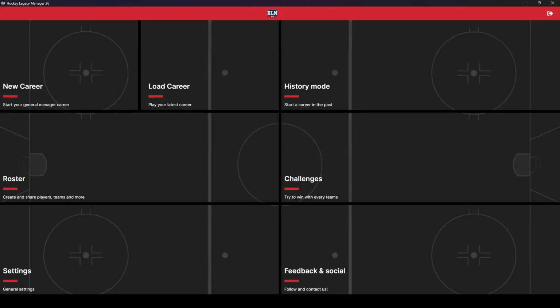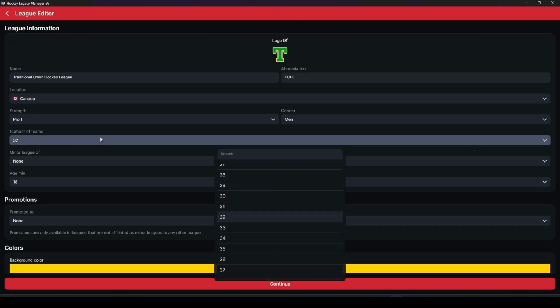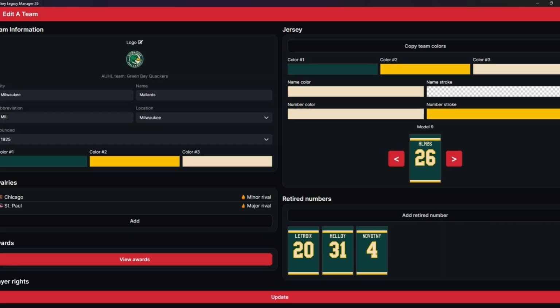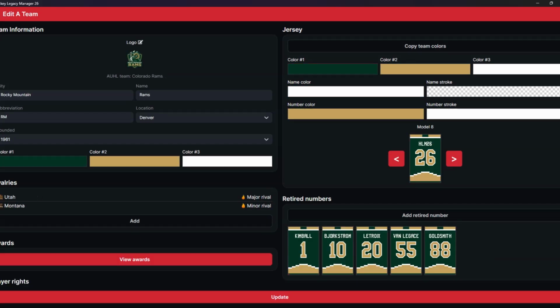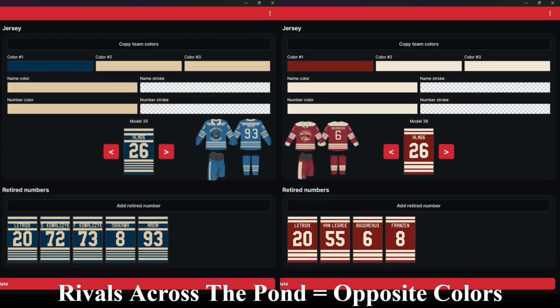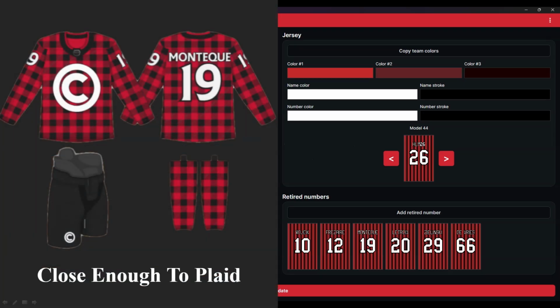This is the easiest part, but also somewhat the slowest and most boring part. Thankfully, thanks to Hockey Legacy Manager's simplicity, it isn't terrible. I go into the league editor and create a league. I fill out all the forms and name the awards, and I have it generate 32 placeholder teams. Then, one by one, I swap out for the correct information and design the uniforms. This part is somewhat on the fly, but I always have a general idea of what I want for the uniform. Some of the uniforms can't really be shown with this simple banner design, but I can get close enough, and I do like the simple banner system.